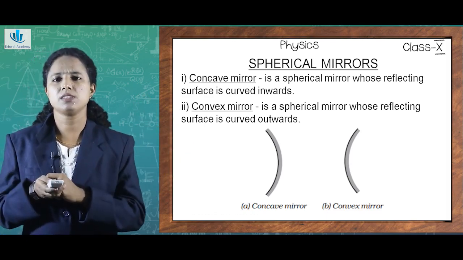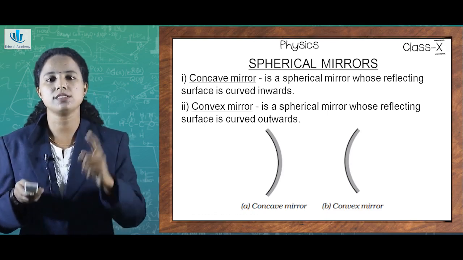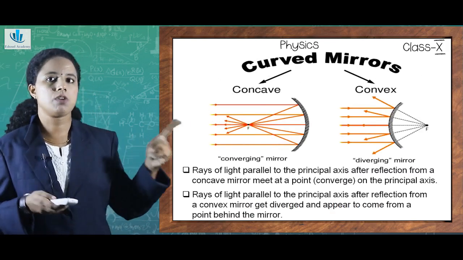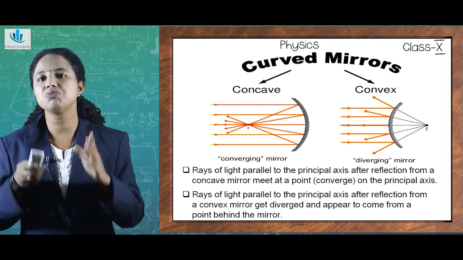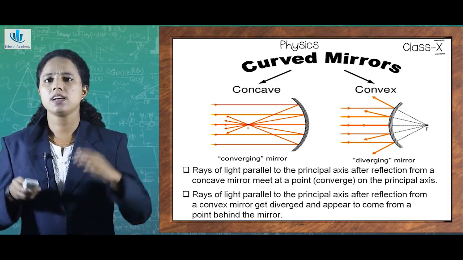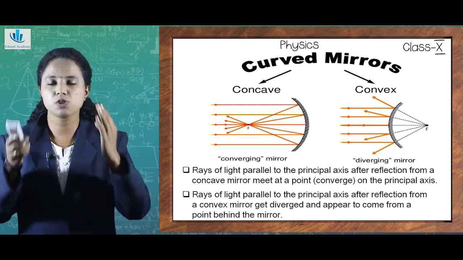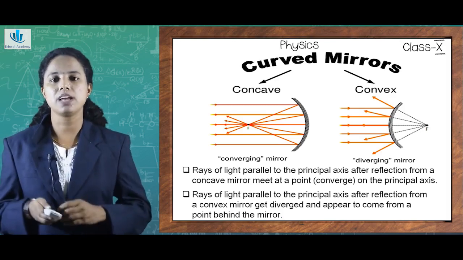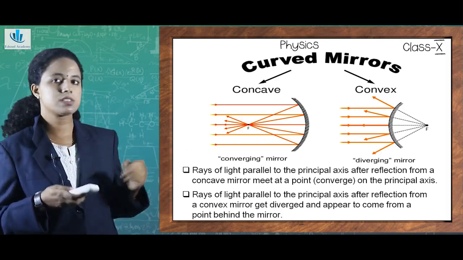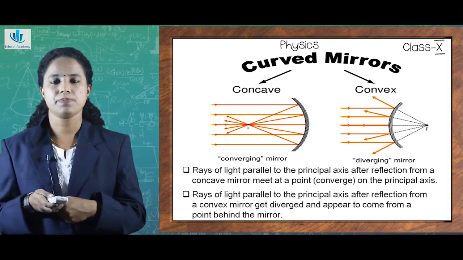So, what may be the difference between a mirror and a lens? We need something more to understand the difference. As the figure suggests, there are concave and convex mirrors. Both of them belong to the category of curved mirrors or spherical mirrors. Concave mirrors are called converging mirrors. What do you mean by converging? Converge means to meet together at a point. And what do you mean by diverging? Diverge means to split from a particular point. So, a concave mirror is called a converging mirror, whereas a convex mirror is called a diverging mirror.